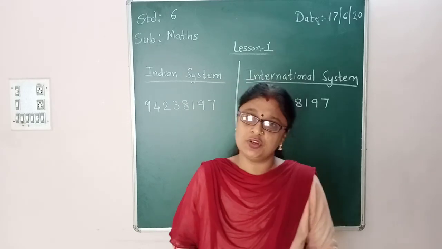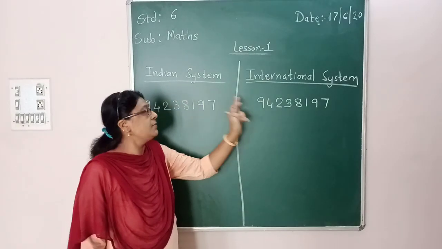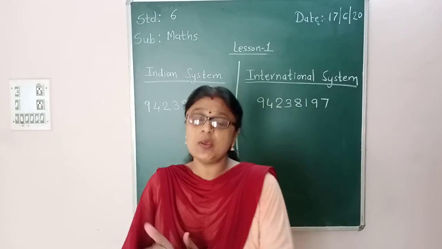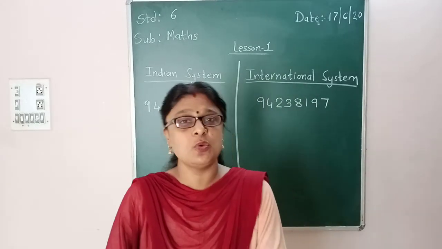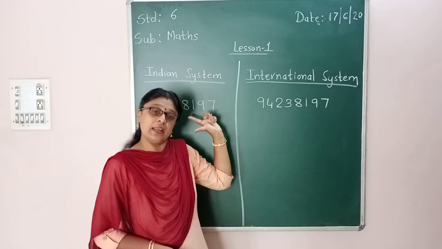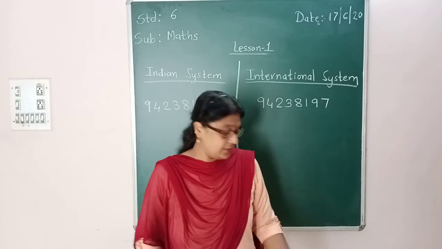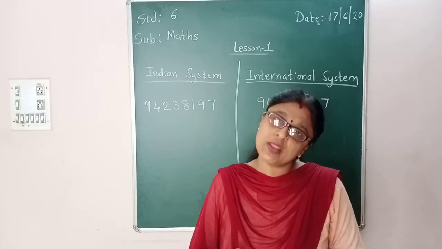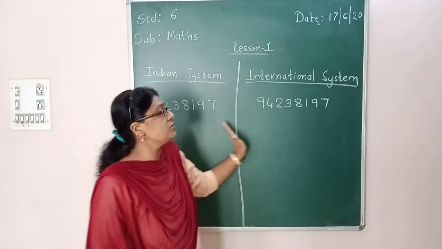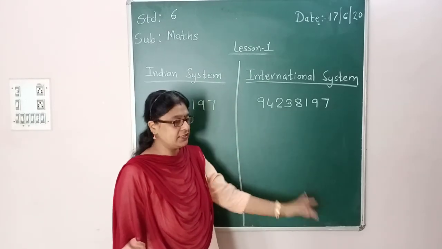But before we solve question number 2, let me first explain what is the Indian system and what is the international system. Whatever expanded form or number name you are writing can be written in two ways: according to the Indian system and according to the international system. In question number 1 we wrote the number names according to the Indian system, and now we are going to study the international system. So we will have a comparative study of the Indian and international systems.